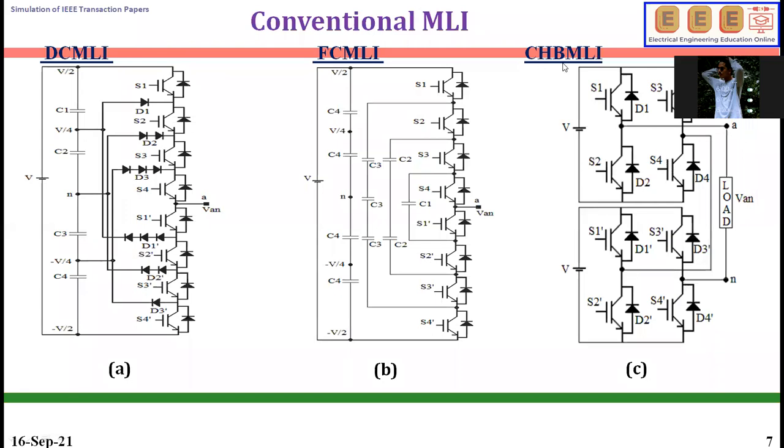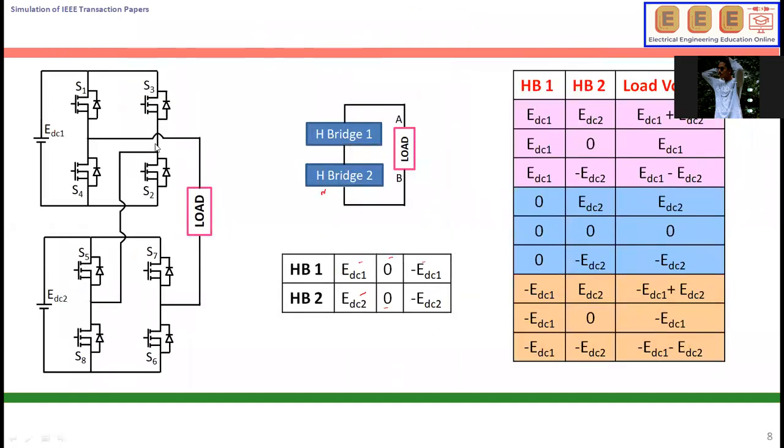So this is a cascaded H-bridge multi-level inverter. It's very simple actually. The only thing is, if you remove this one, it's a two-level inverter. What I am doing is cascading these two H-bridge inverters in parallel. It's a parallel connection. I'm connecting these two H-bridge two-level inverters in parallel. That's all. Okay. So this is the load. We will see one by one how it will operate.